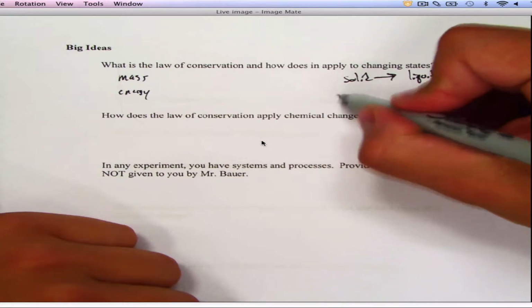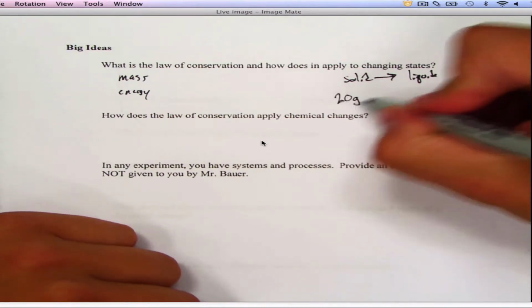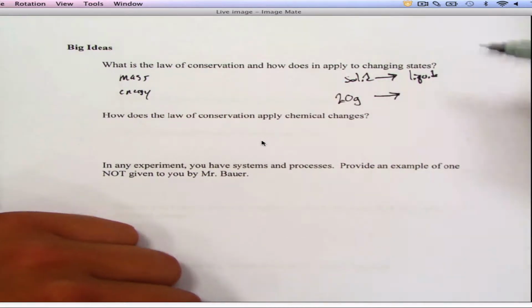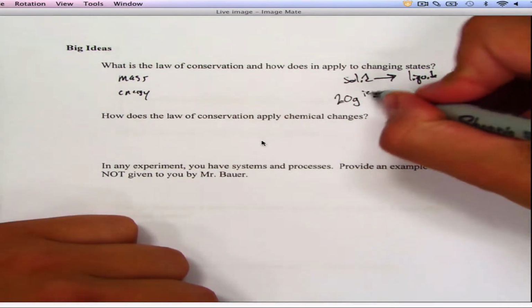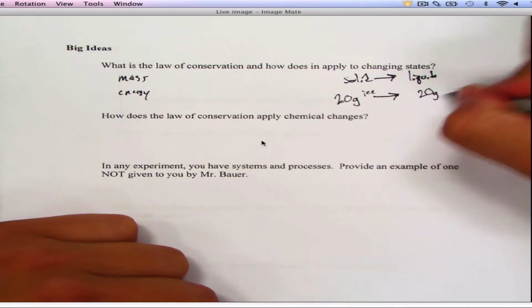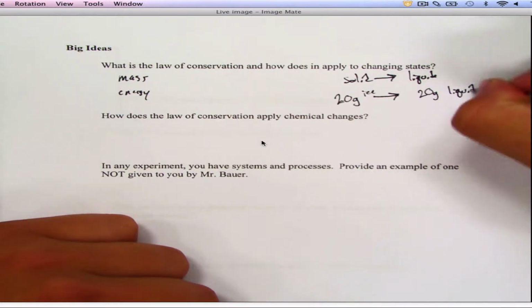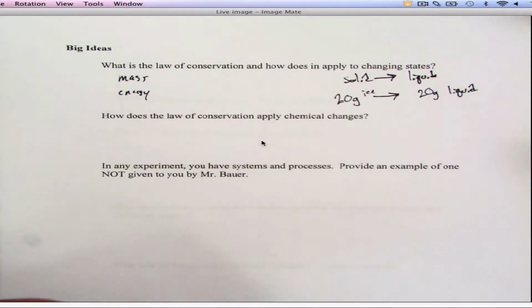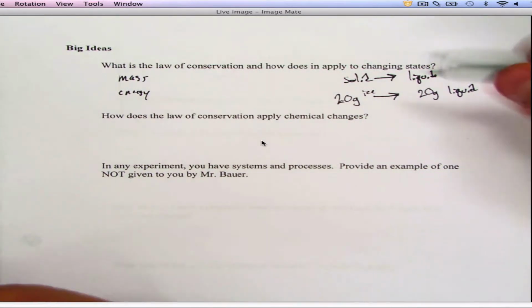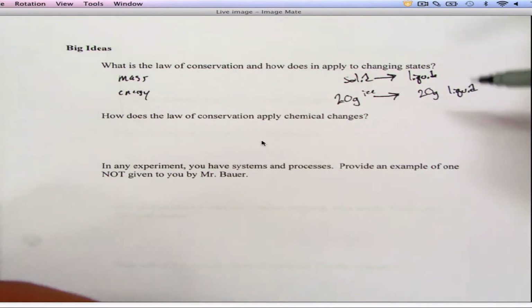So if I start with 20 grams of ice, and I melt it nice and slow and not heat up too fast, if I start with 20 grams of ice, I should end with 20 grams of liquid. Should, okay, but that's in a perfect world, ideal world, but not always going to happen, okay, because there's outside forces. You might lose some to evaporation, stirring inside of a container. There's lots of things that could go wrong. All right, so as long as the numbers are close, you should be fine.